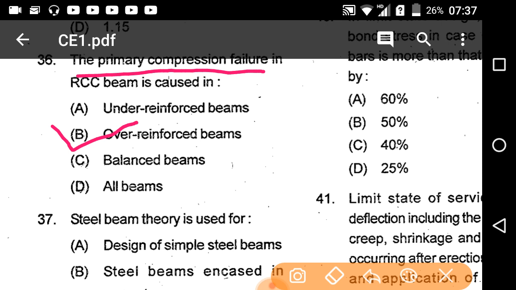If here it is asking about primary ductile failure, it's option A, under reinforced sections. Also if it is the secondary compression failure, then under reinforced beams. But here it is asking about primary compression failure, so we have to choose over reinforced beams. So option B will be the correct answer. If it is asking about secondary compression failure, then it will be the under reinforced sections.